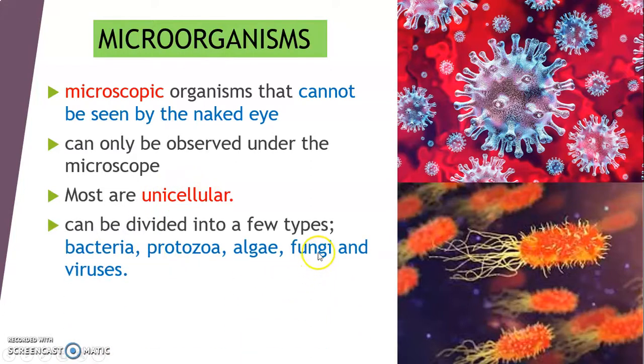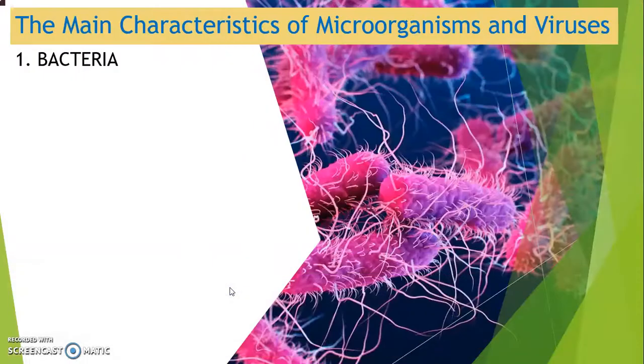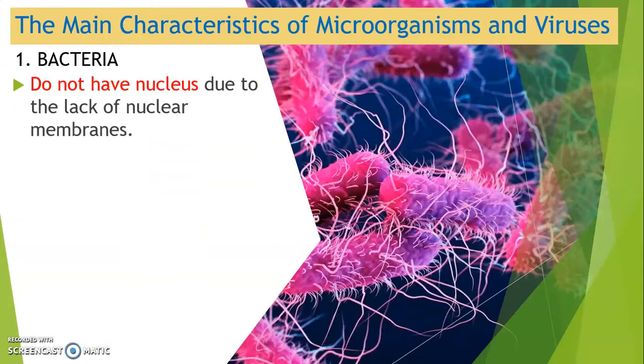They can be divided into a few types: bacteria, protozoa, algae, fungi, and virus. We are going to discuss one by one the main characteristics of the microorganisms and virus. The first type of microorganism is bacteria.